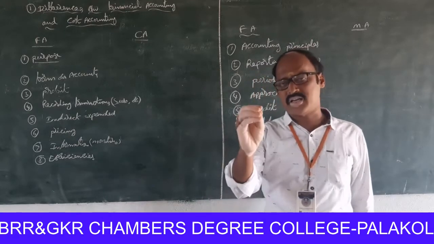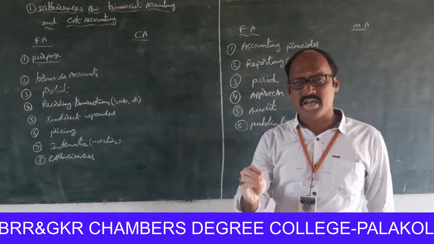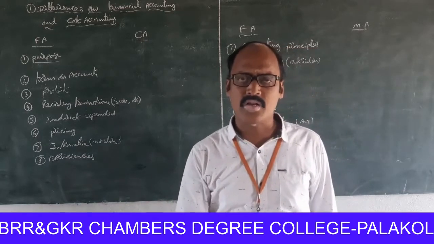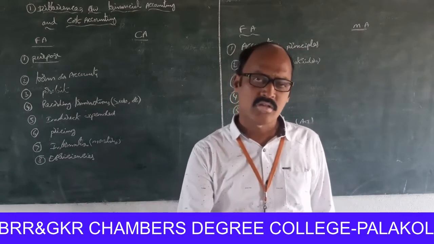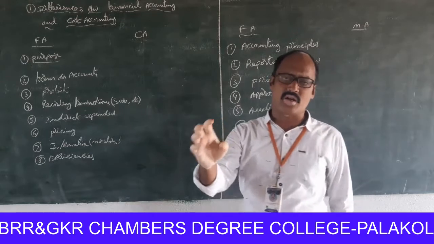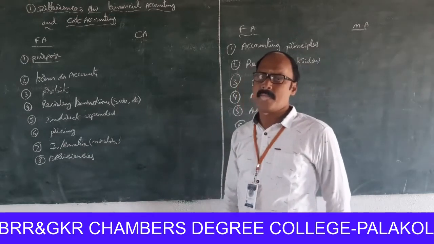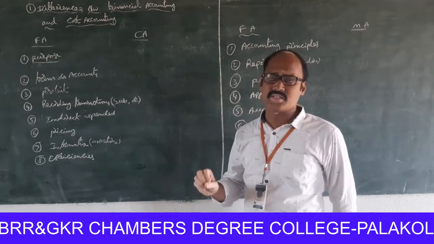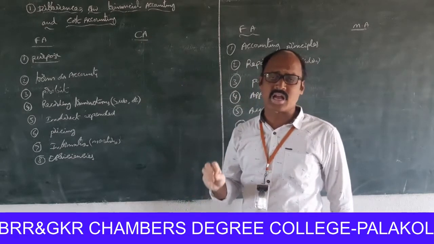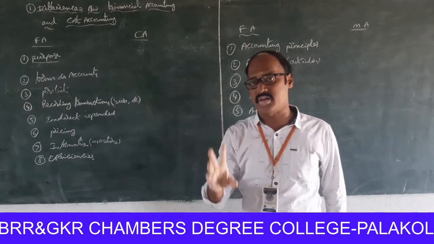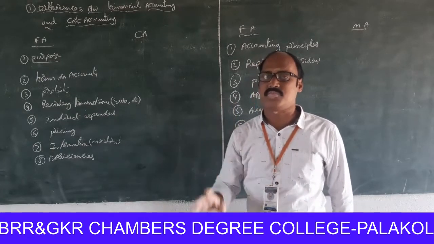From those financial statements, management, directors or owners get the information: what is the profit, what is the loss, what is the total value of assets and what is the total value of liabilities. But the cost accountancy gives full-fledged information. That means the cost accountancy provides cost information to the manager for cost control.